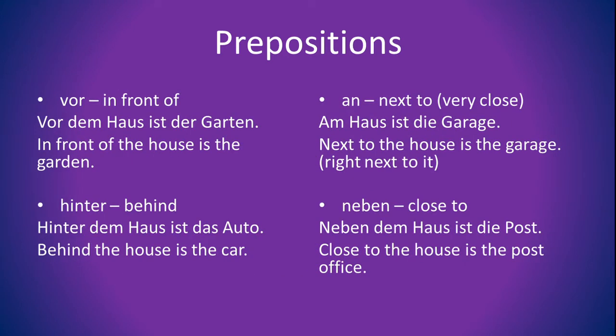Vor dem Haus ist der Garten. And the next one, in front, hinter. Hinter dem Haus ist das Auto. You see here there's no movement, that's why we use dative. Am Haus ist die Garage. Right next to the house is the garage. And neben. Neben is not so right next to it, but very close again. Neben dem Haus ist die Post.